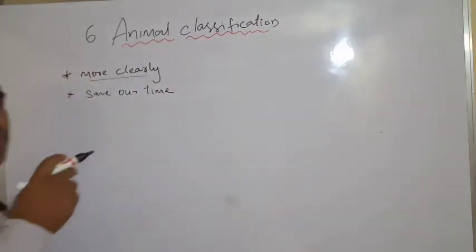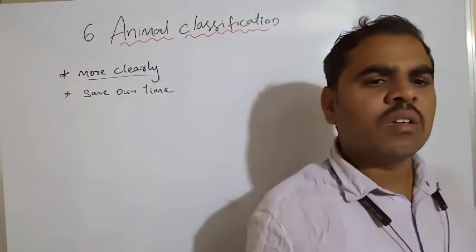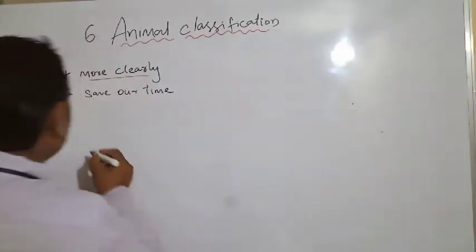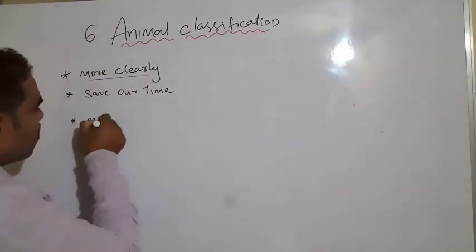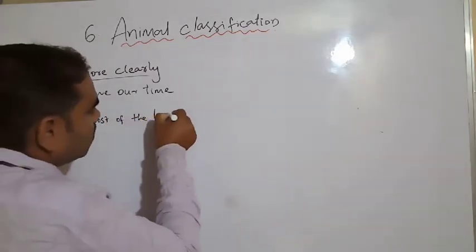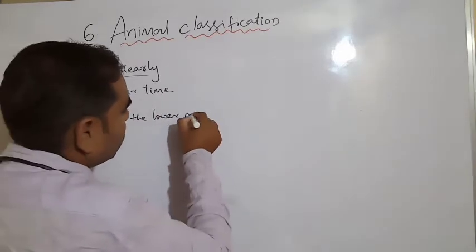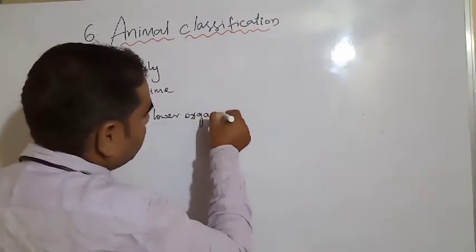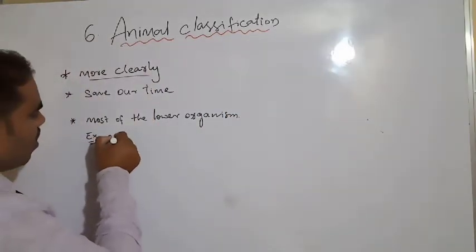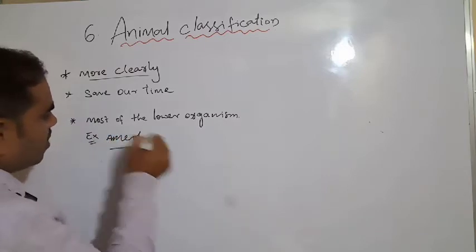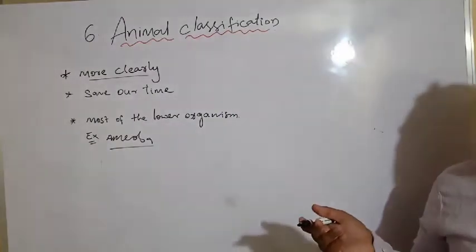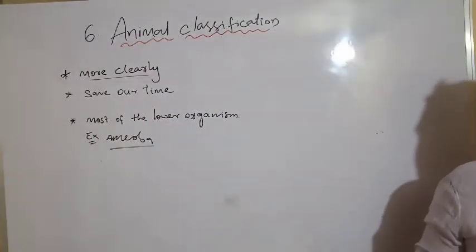Next, we have to see most of the lower organisms. For example, amoeba. Amoeba is one of the lower organisms, the simplest form.